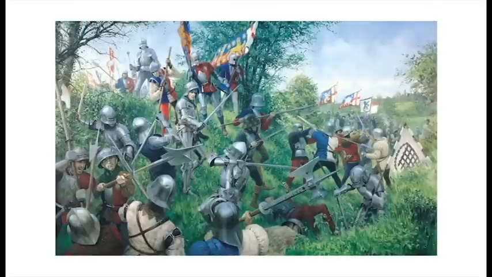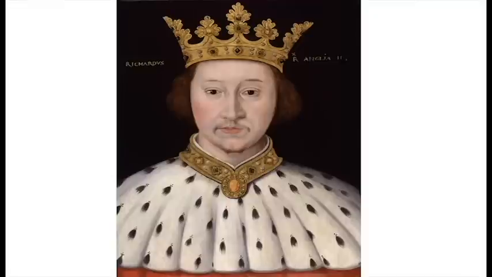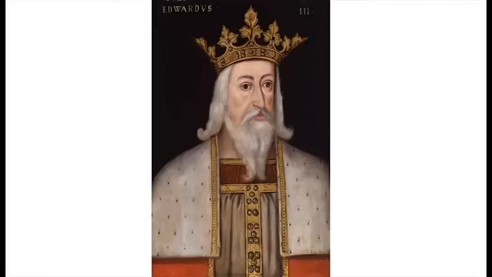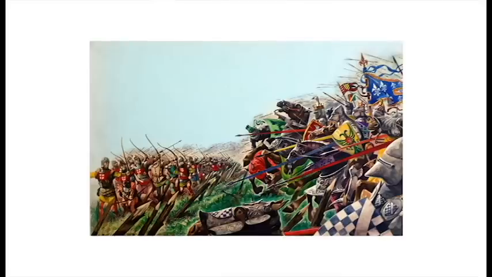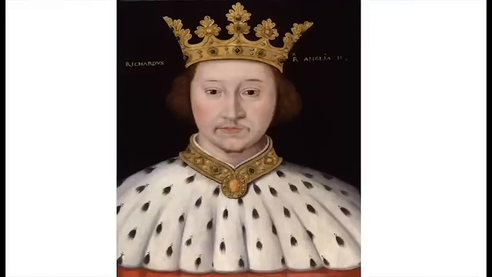To understand the reasons why the War of the Roses took place, we must go back to the year 1399, when the current king, Richard II, also known as Richard of Bordeaux, was in power. He was 10 years old when his grandfather, King Edward III, died. Edward was a strong king, and it was he who began the 100 Years' War. By contrast, Richard was considered a weak king.